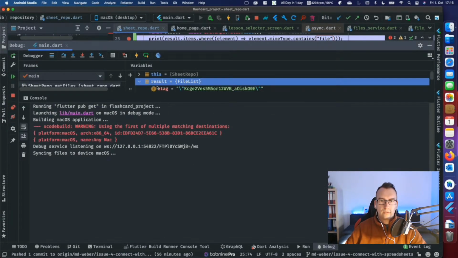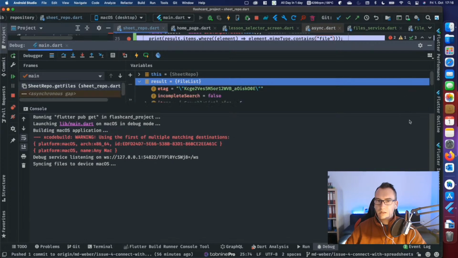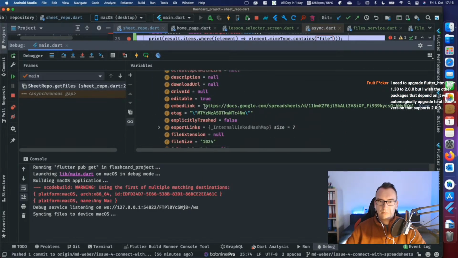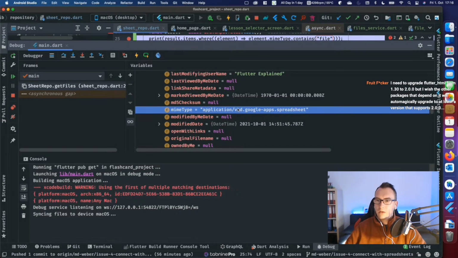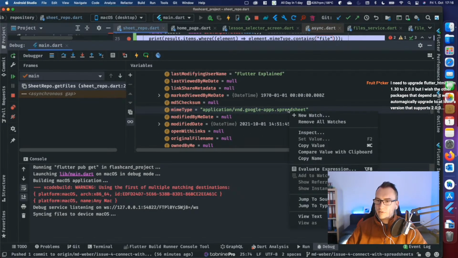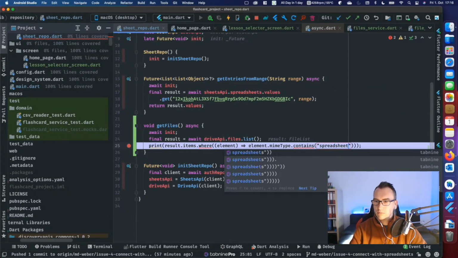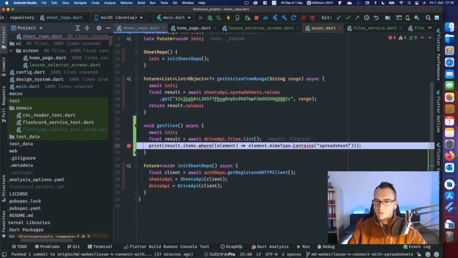So result, make that a bit larger. Items, files, I think there was the MIME type. Spreadsheet is it even? Oh, that's even easier. So contains spreadsheet. Good. And I think that should work already. So contains seems to have a problem here.